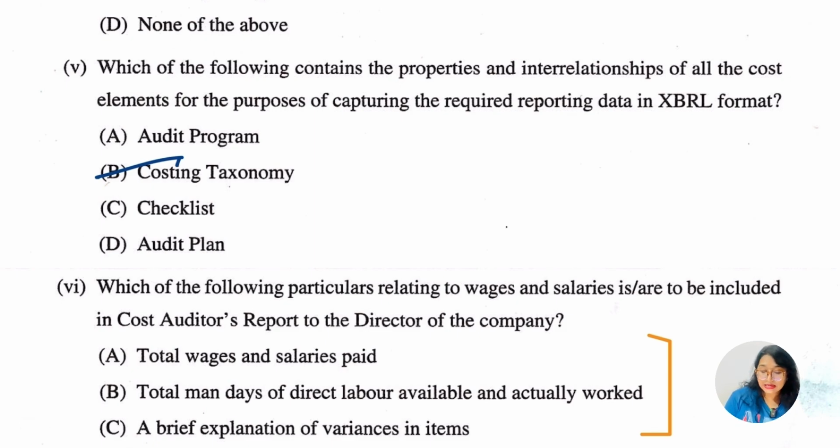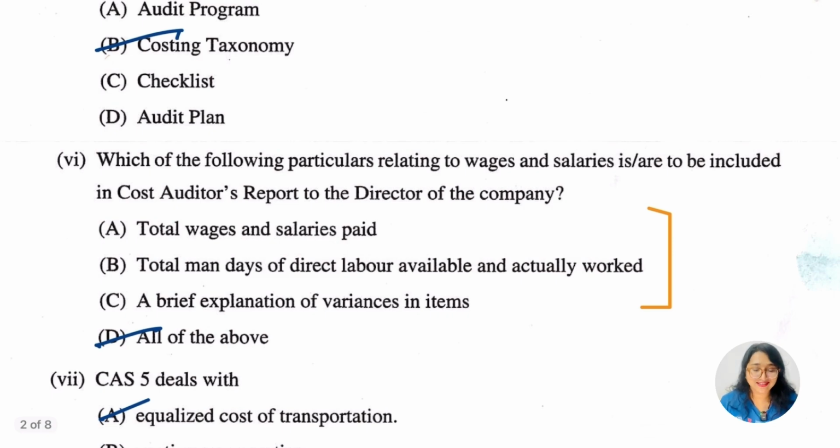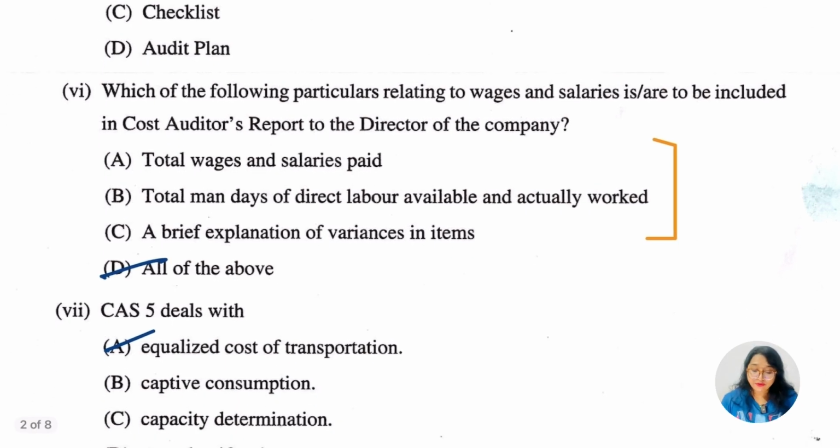Which of the following contains the properties and the interrelationship of all the cost elements for the purpose of capturing the required reporting data in XBRL format? When we are going with XBRL format, the thing which is going to come to our mind is costing taxonomy. So this is our basic answer, and B is the option here. Hope you know the answer. Nothing was tough, I guess, so far. Let's go for the sixth.